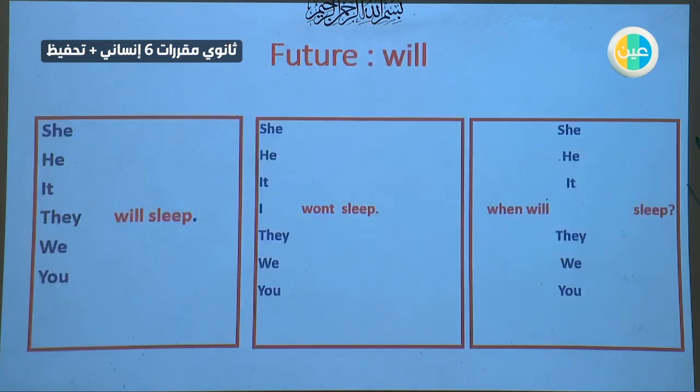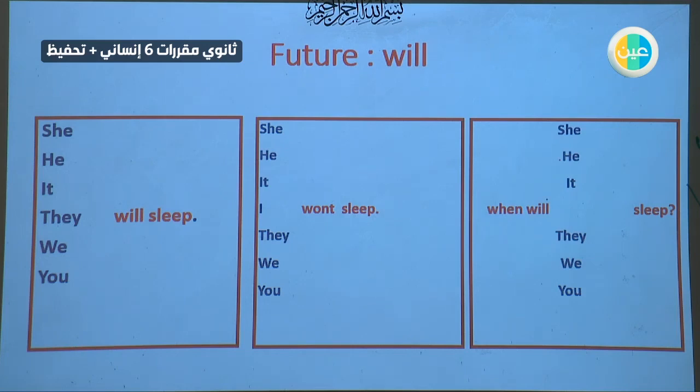The next future form is will. It's different from going to because with going to we need the helping verb is, are, am. But in the future, will is the helping verb. So whatever the subject is, you will not change will. She will sleep, he will sleep, it will sleep, Saudi will sleep, people will sleep, you will sleep, we will sleep. There is no difference.